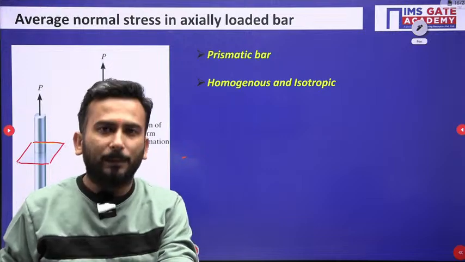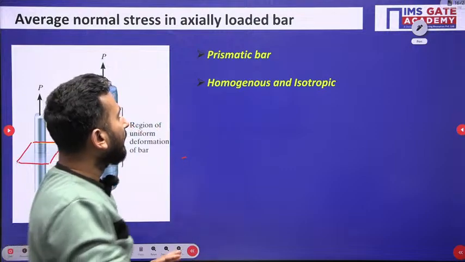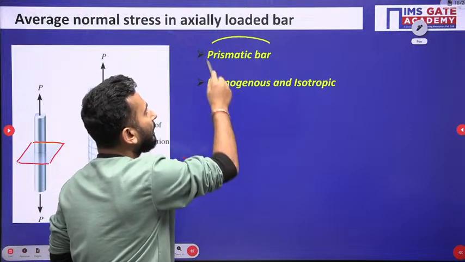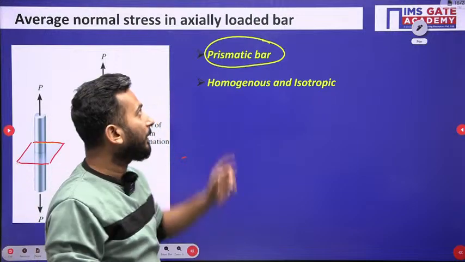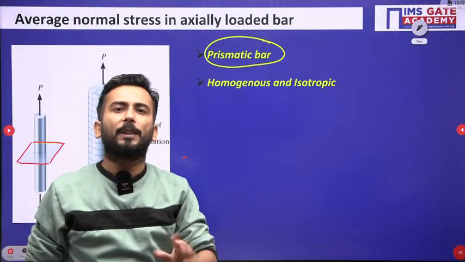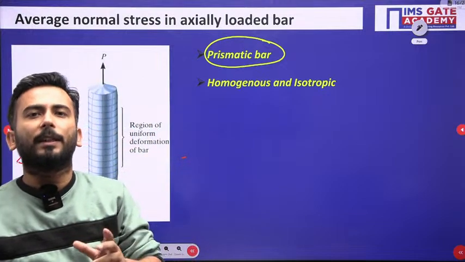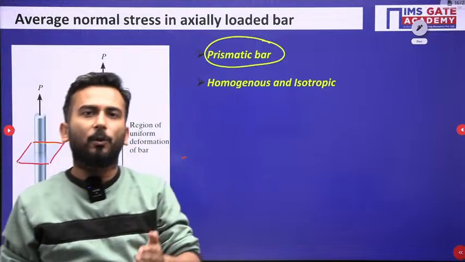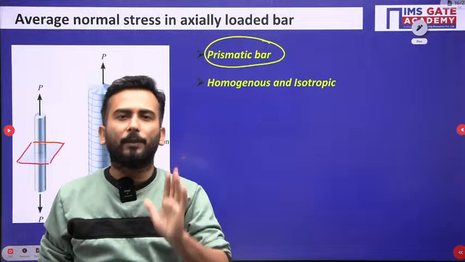But in this particular analysis, the average normal stress, one thing is very important: this is prismatic. We are talking about prismatic sections, a prismatic bar. What is prismatic? Prismatic means the same cross sections. Whatever section you cut, the cross section will be the same.